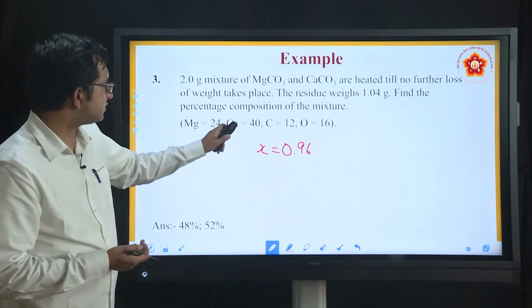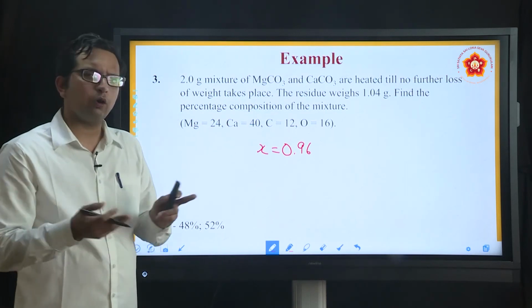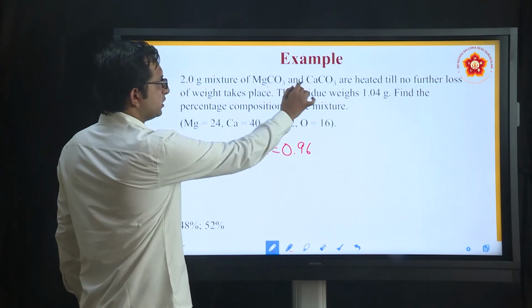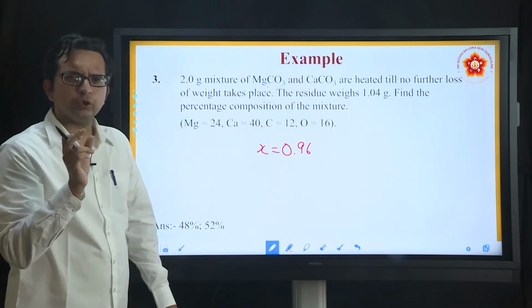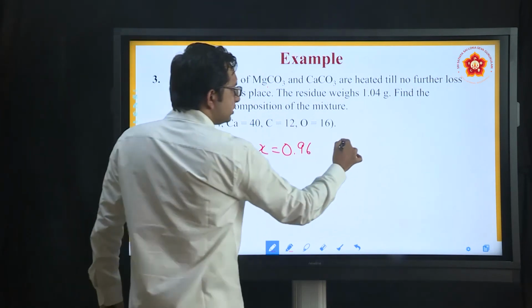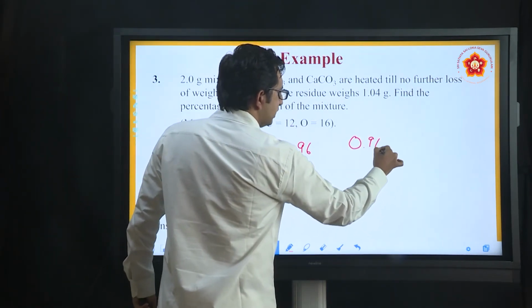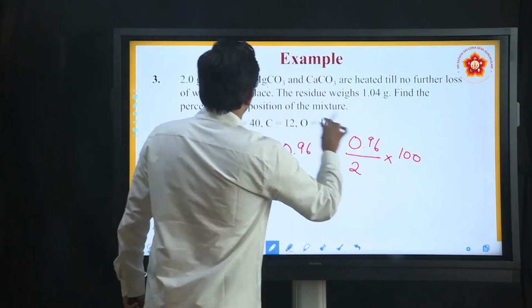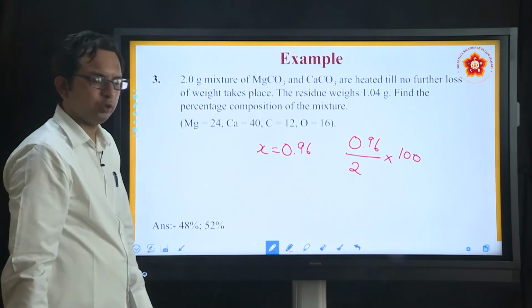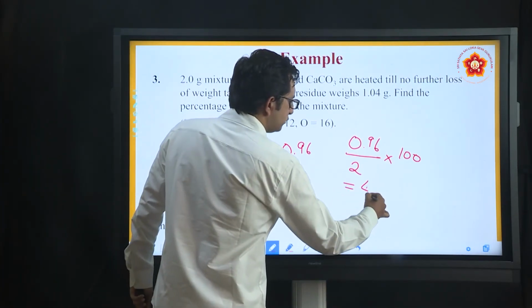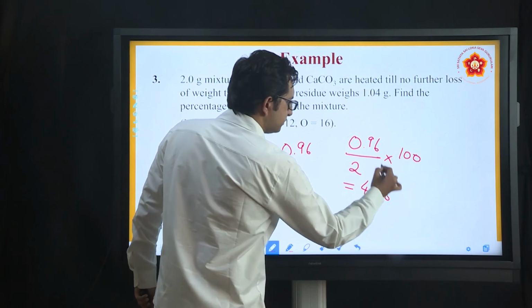Since they asked the percentage composition, how do we find out the percentage composition? What is X? X is nothing but the MgCO3 that we have taken. So, percentage means 0.96 divided by 2, because 2 is the overall mass that was present. 0.96 divided by 2 into 100, the percentage that we get is 48%.